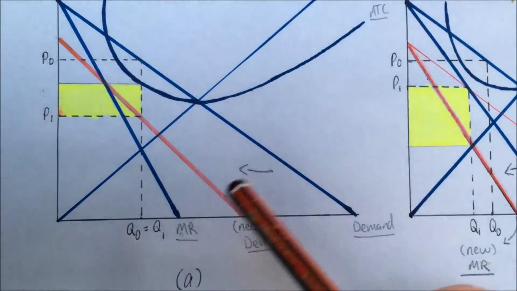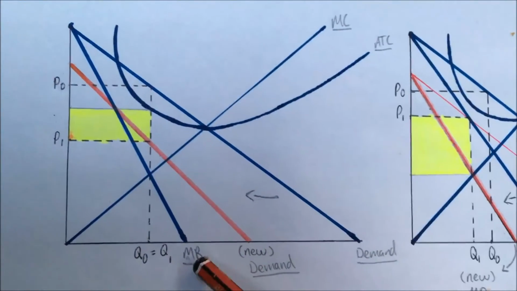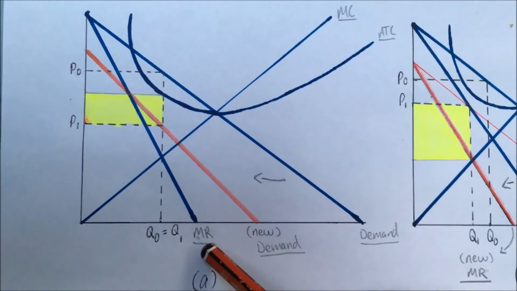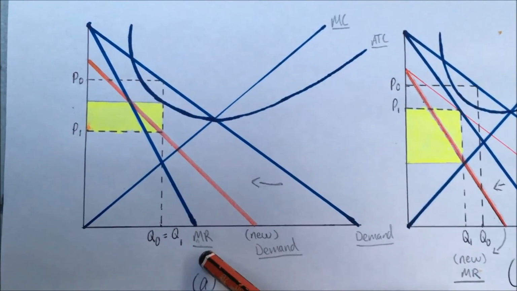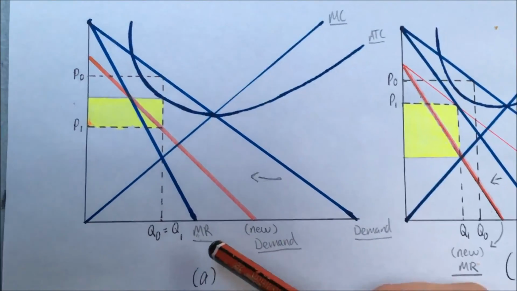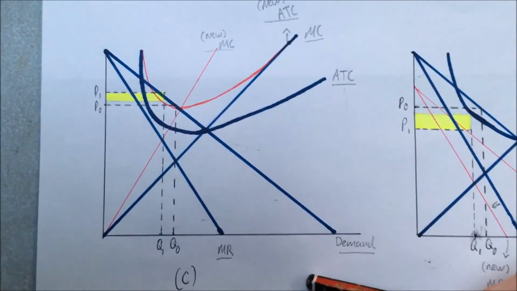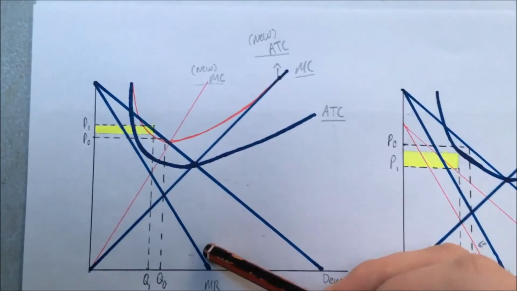Now, as we look at the graphs, we can straight away rule out both A and C. In A, we can see the shift in demand to the left, which is correct, but there is no change in the marginal revenue. And since we know that the market has shrunk by 0.5% annually, we need to see the change in the marginal revenue as well. That makes graph C very easy to rule out, since there is no change in demand and no change in the marginal revenue.